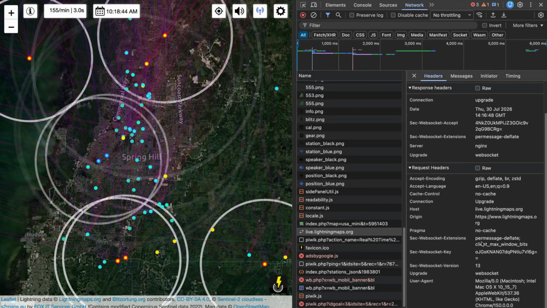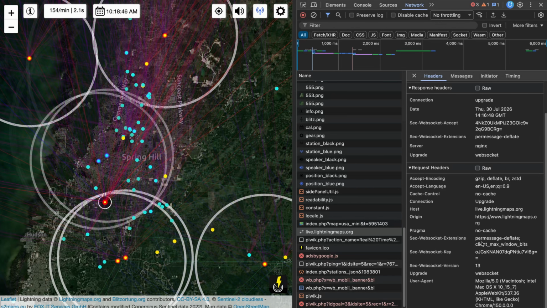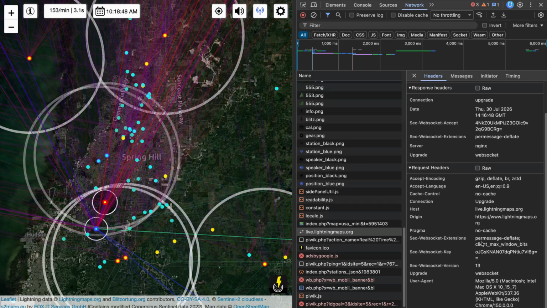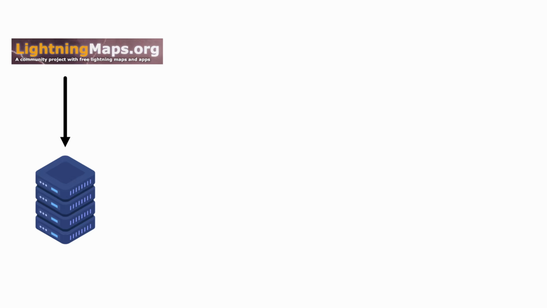Then I just used Python to emulate what a browser would send so that we could listen in on that socket and just log every strike. I didn't want to do that on my computer nonstop, so I just set up a free AWS server that logged every lightning strike on Earth 24/7.